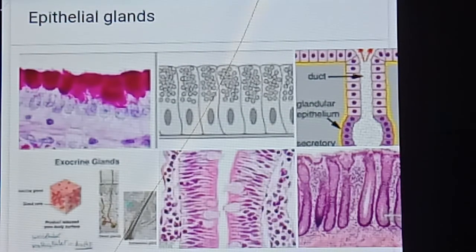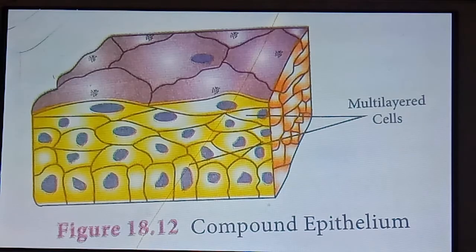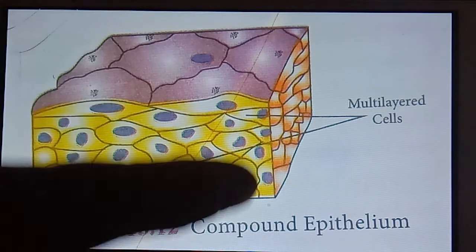It's clear. Okay. Now we are going to compound epithelium. What is compound epithelium? It consists of more than three layers of cells, giving a stratified appearance. That is called compound epithelium.